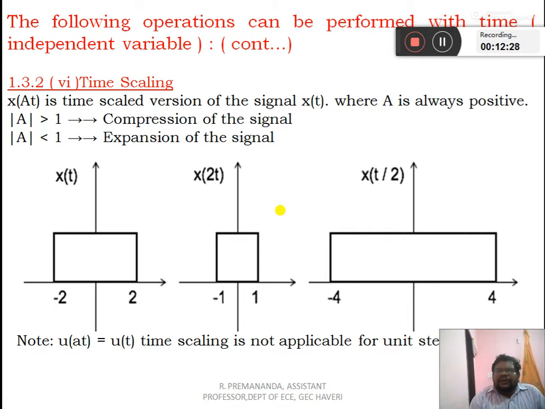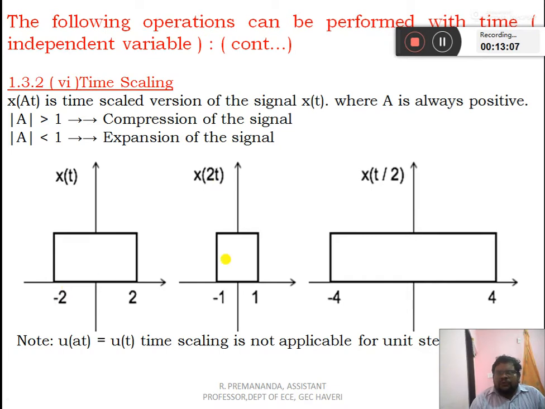Time scaling. x of a t is the scaled version of x of t, where a is always positive. a greater than 1 is called compression of the signal, and a less than 1 is the expansion of the signal. This a should always be positive. Take x of t. x of 2t means 2 is greater than 1, so the signal will be compressed, and x of t by 2 means 1 by 2 is less than 1, so it is expanded. 2 means compression by a factor of 2. If it is minus 2 divided by 2, it is minus 1, and plus 2 divided by 2 is plus 1. Whatever the coefficient, divide by it, and this goes into the compressed version.